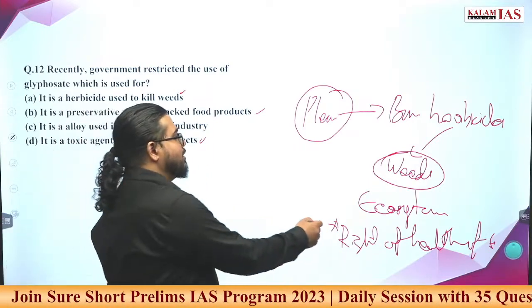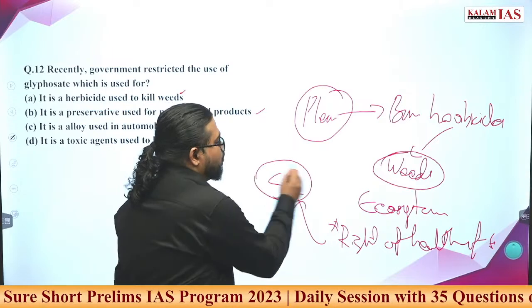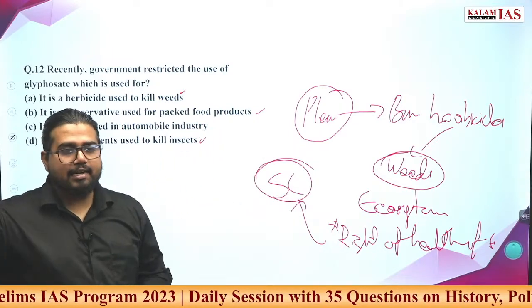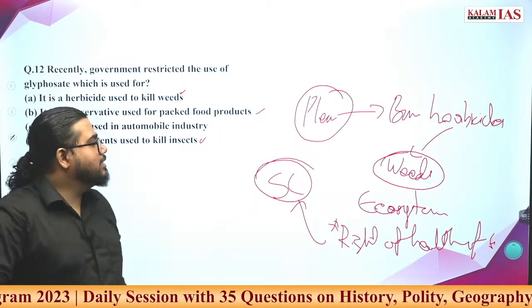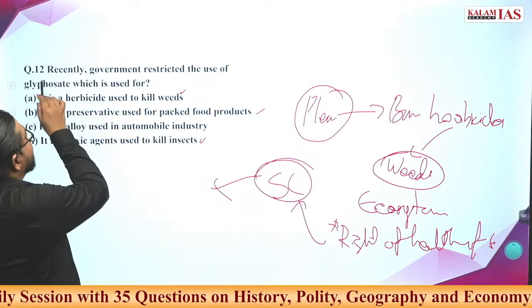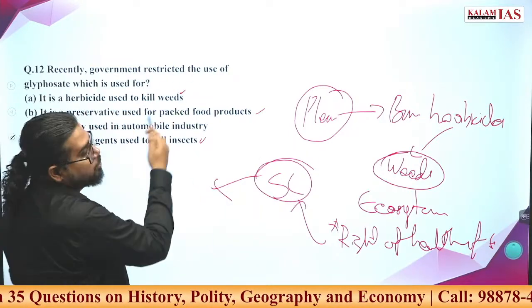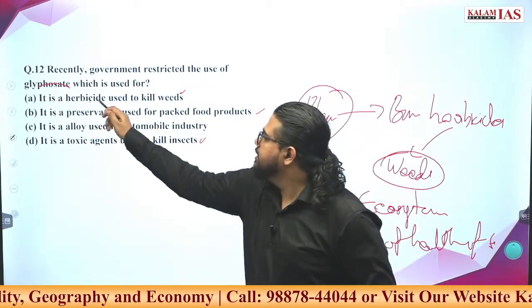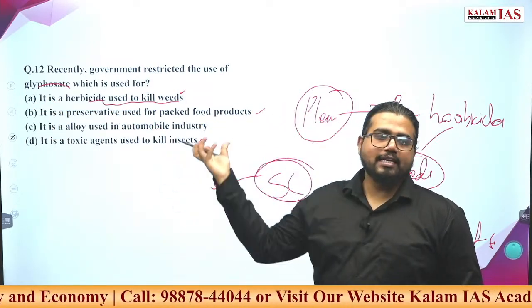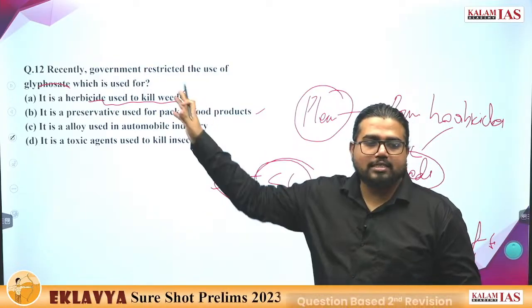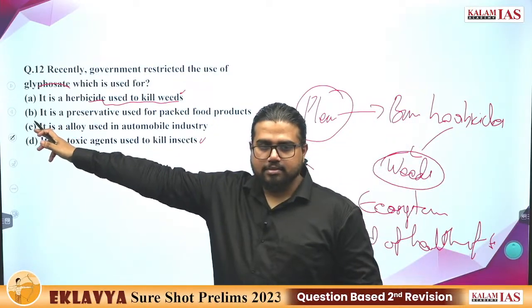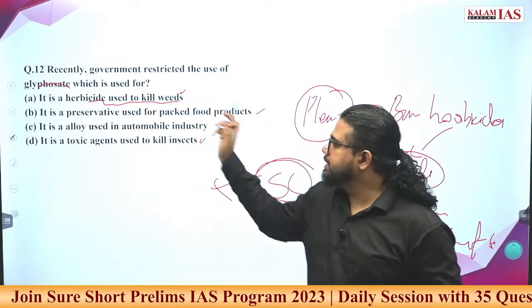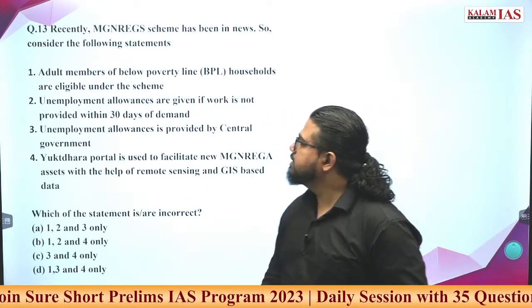And what did the Supreme Court do? Supreme Court asked the government for a report on the status of this. And as a part of the action, the government recently regulated the use of this chemical. What is its name? Glyphosate. It is a herbicide used to kill weeds. Government has regulated the usage of glyphosate. It is a herbicide exactly. Go ahead, answer the 13th question.